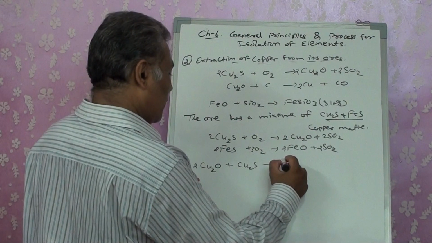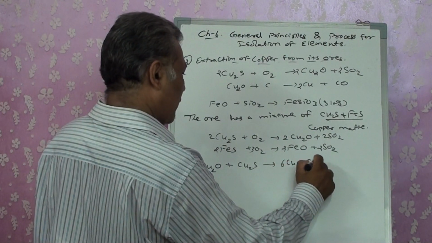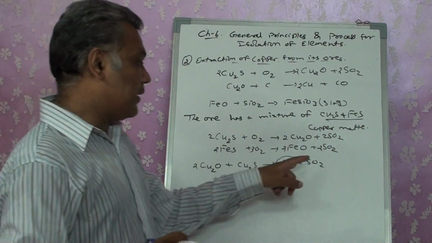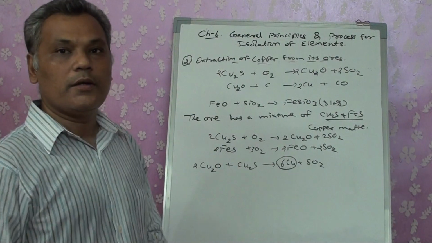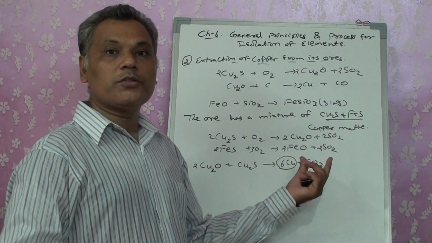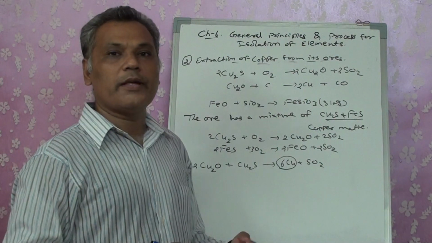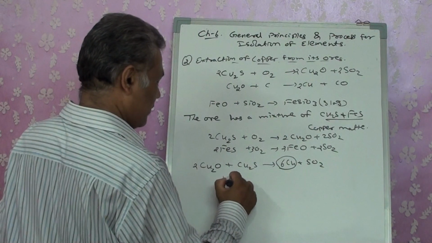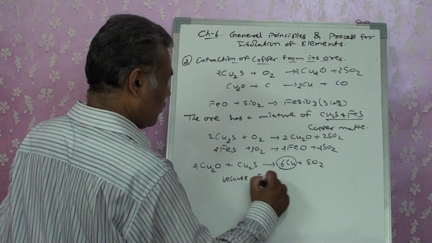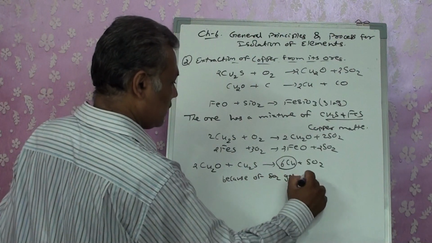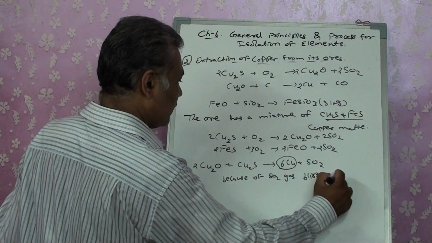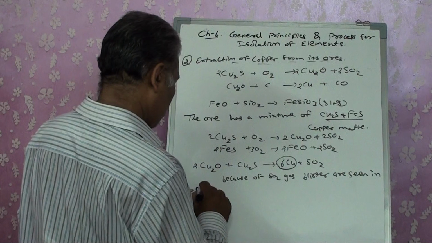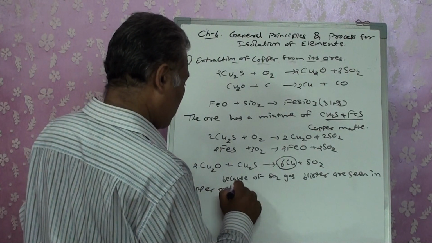At that time, what will happen? It will produce 6Cu plus SO2. This is the copper that you get in pure form. But at the same time, SO2 is also liberated in the form of a gas. Because of this SO2 gas, blisters are seen in the copper metal.